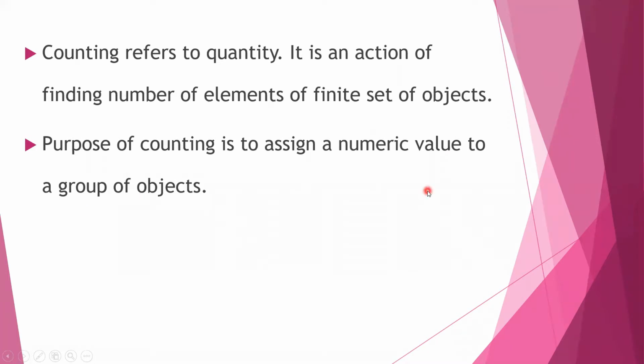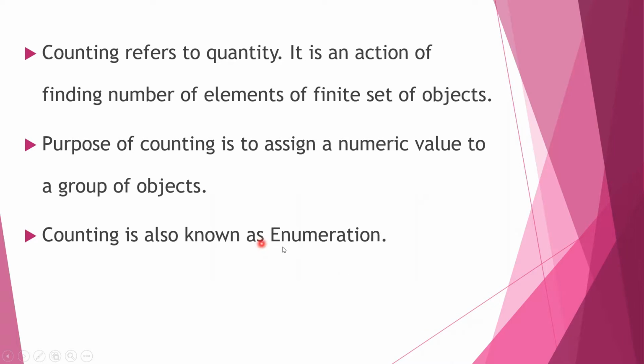Already I have told you that counting is also called enumeration. In counting, there are two major rules: the rule of sum and the rule of product. Now let us try to understand what these rules say.